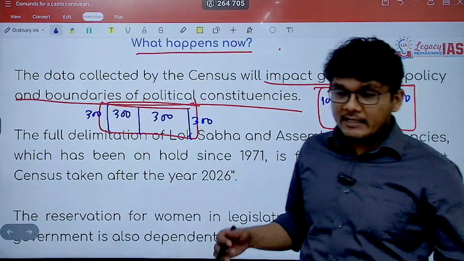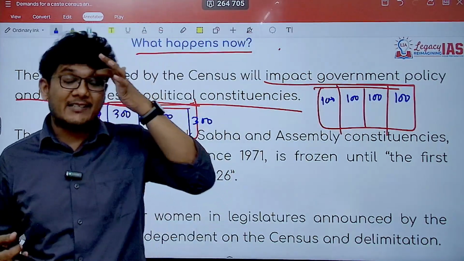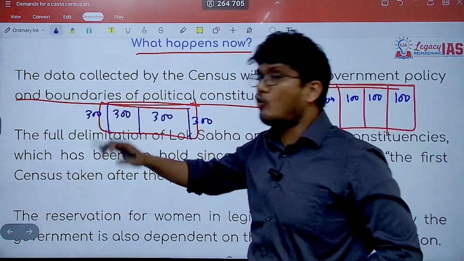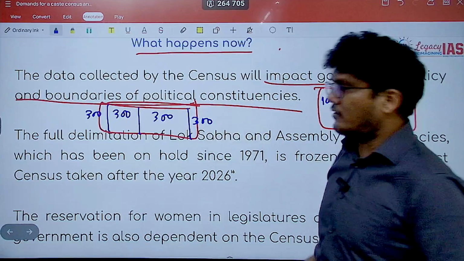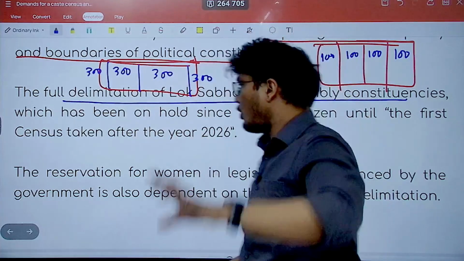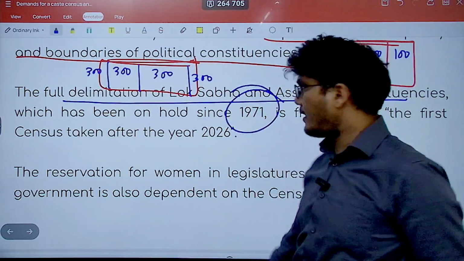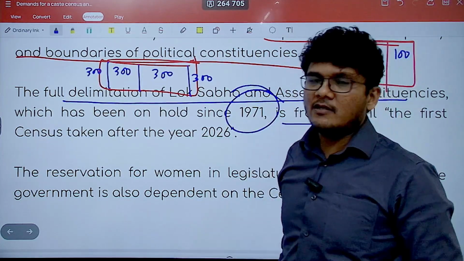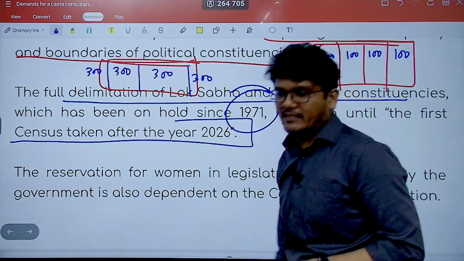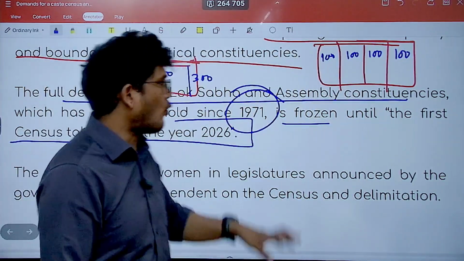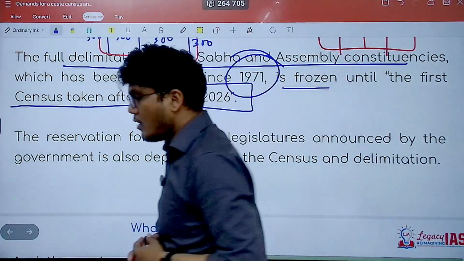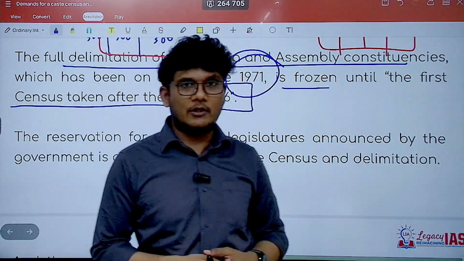That is one thing. Then there are constituencies which are reserved for SC/STs. That will change, because you will have the new data which will also be used to delimit the constituencies. So the full delimitation of Lok Sabha and Assembly constituencies was kept on hold since 1971, right, which was frozen. It will unfreeze, because it said it is frozen until the first census taken after the year 2026. So it is in the future going to be unfrozen, and the new population data will be taken into account for delimitation of the constituencies.